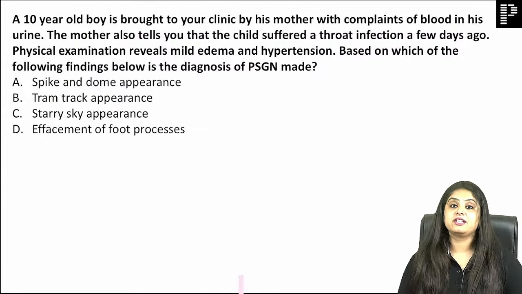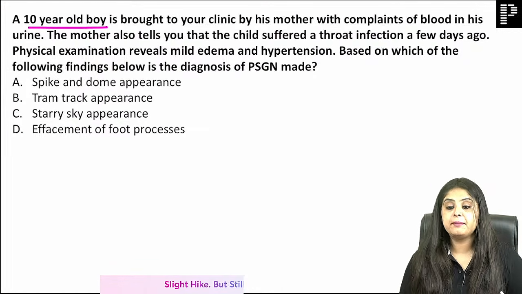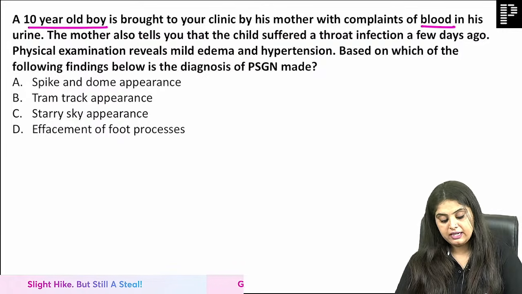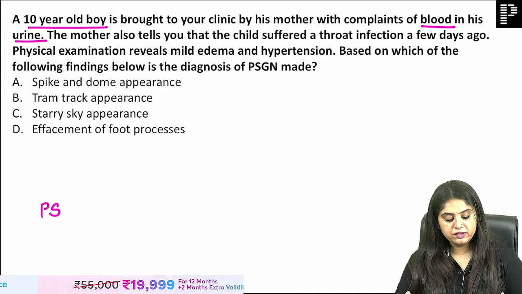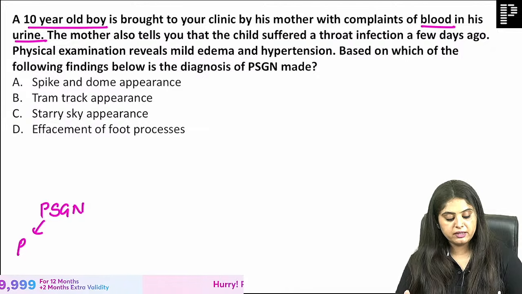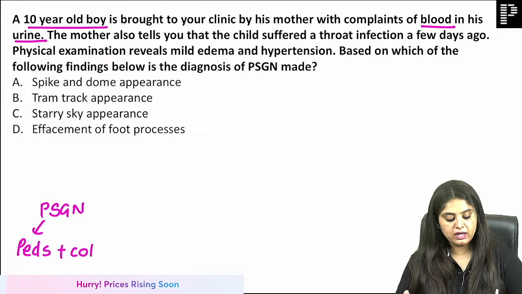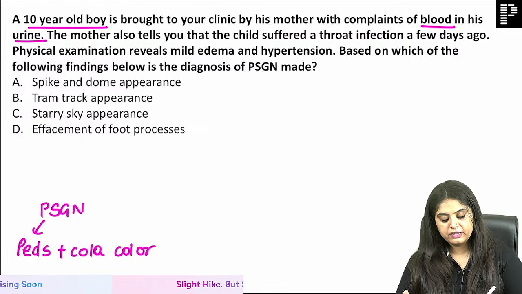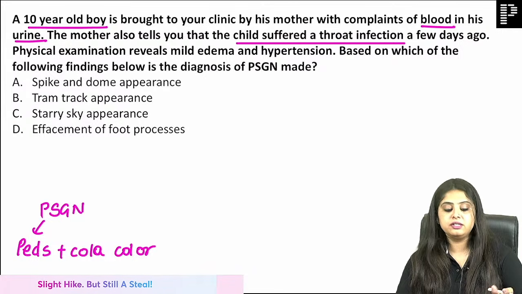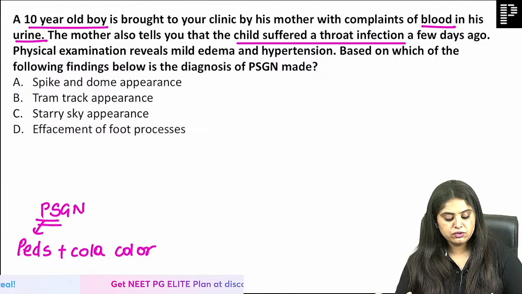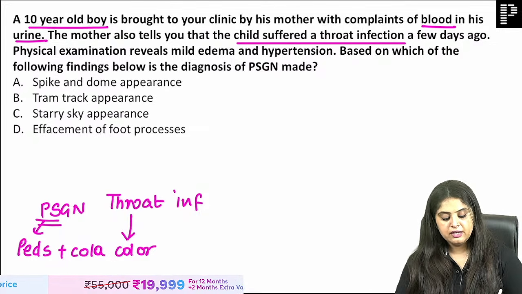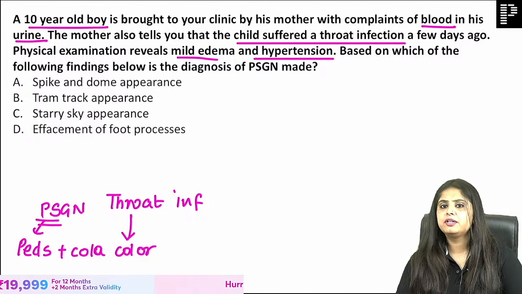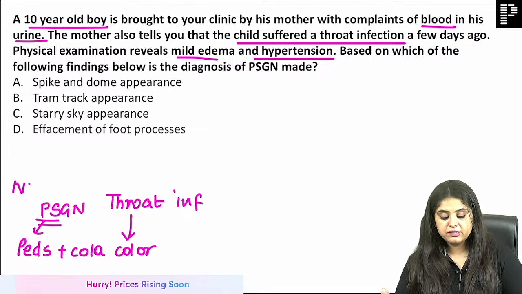Okay, coming further actually. The 10-year-old boy is brought to your clinic by his mother and complains of blood in his urine. Now, when a 10-year-old boy with blood in the urine, matlab cola color urine comes, somehow my mind automatically starts going towards PSGN, because I have already been taught that PSGN is pediatric and there is going to be cola color urine. Then the mother also tells you that the child suffered a throat infection. I am certain post streptococcal throat infection to hua hoga. There must have been a throat infection and then the child must have had cola color urine. Physical examination shows mild edema, hypertension, which is possible because PSGN is a kind of what?